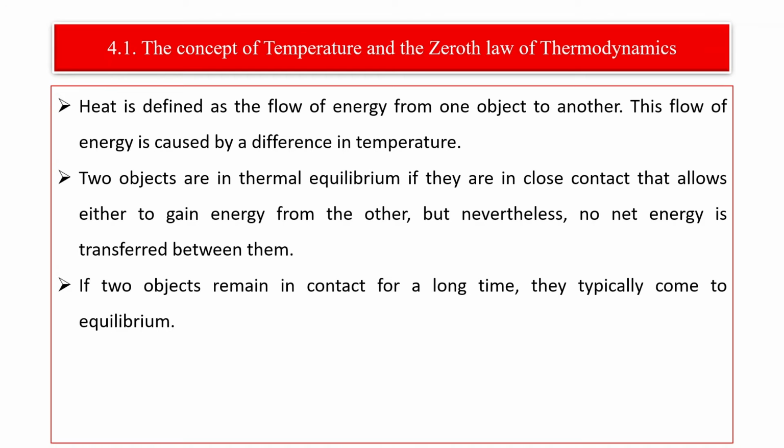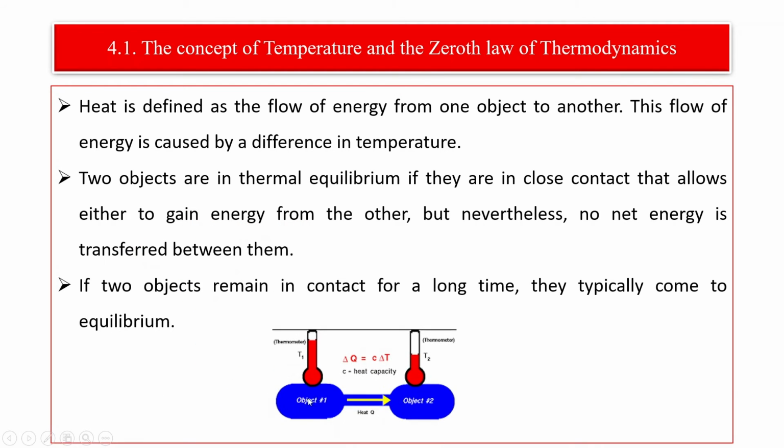So if two objects remain in contact for a long time, they typically come to equilibrium. Consider object 1 and object 2. For example, this may be at higher temperature, as you can see, temperature 1 is higher, and this is at lower temperature. In this case, the two systems are in thermal contact. So after a long time, the two systems will have the same temperature reading. This one loses energy and this one gains energy. Then finally they will have the same temperature.